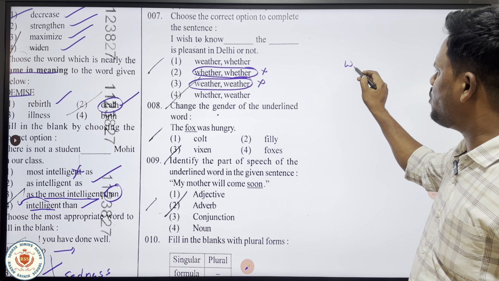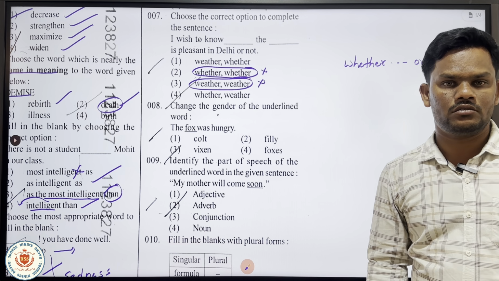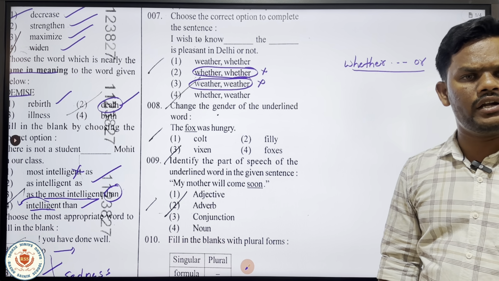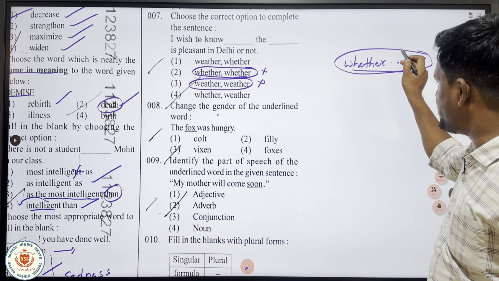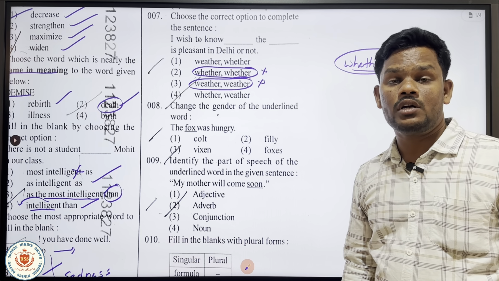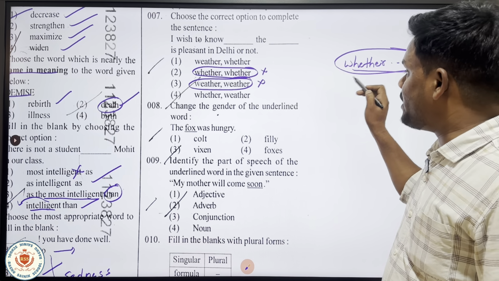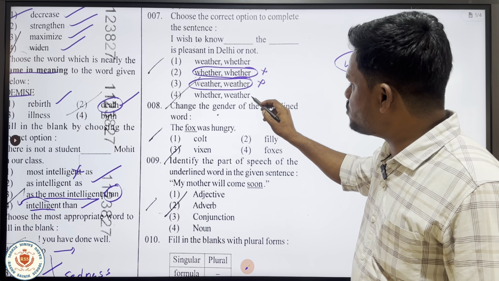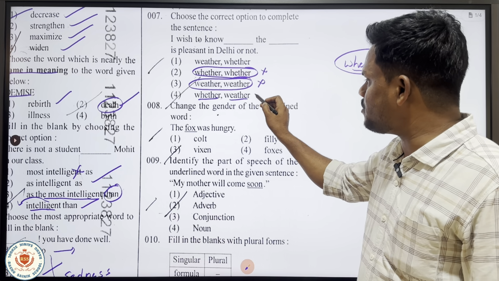We generally use the words whether or. What is that? Whether or. This is a conjunction. A conjunction is used to connect two different sentences or two different words. Generally, it is a correlative conjunction, used for connecting two sentences, right? When we use whether or, first we have to use whether. Whether is a conjunction and weather is a noun. Weather is nothing but climate.